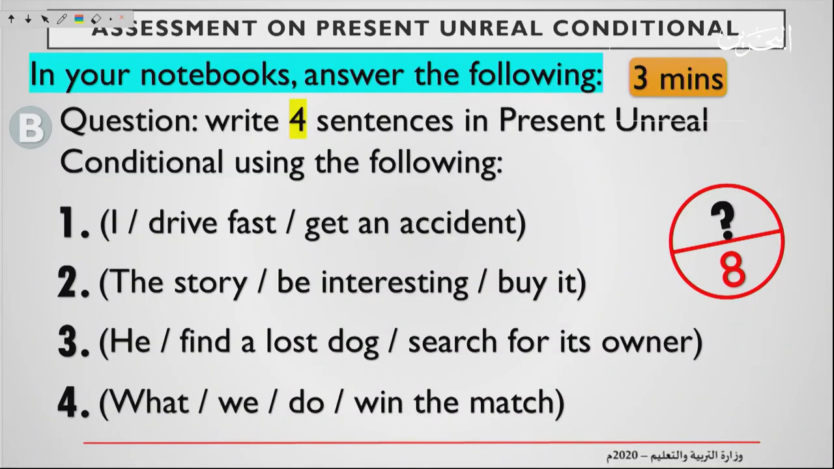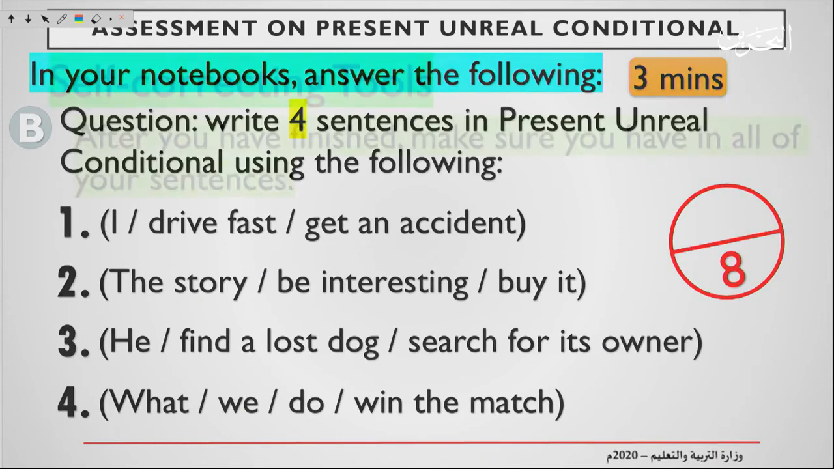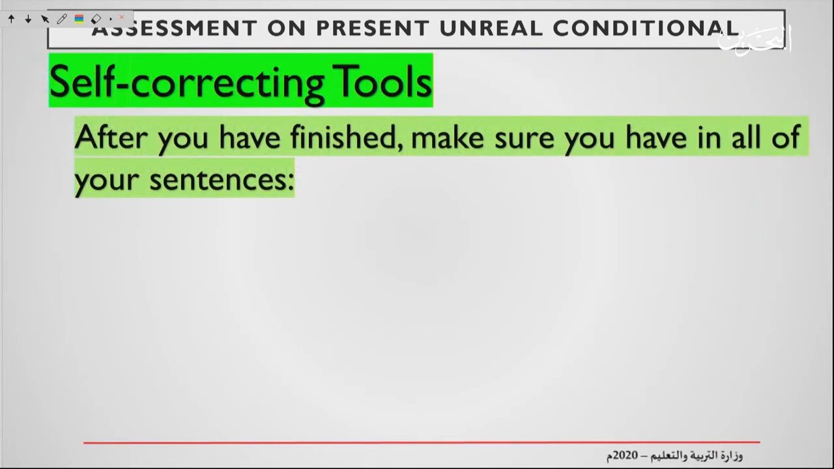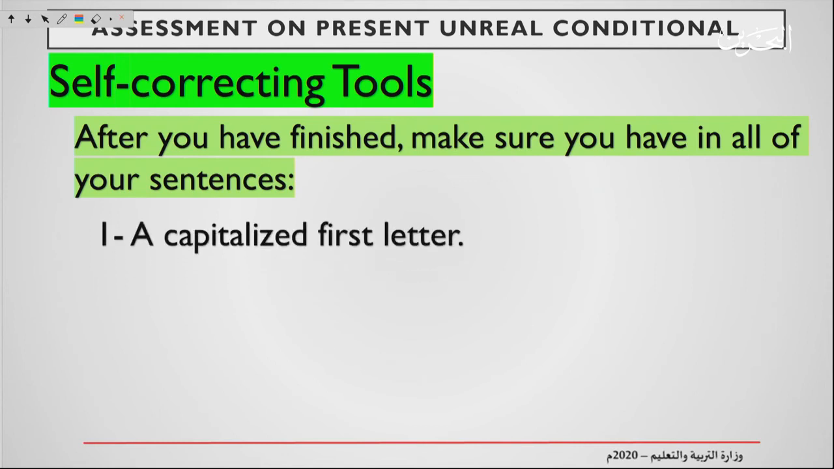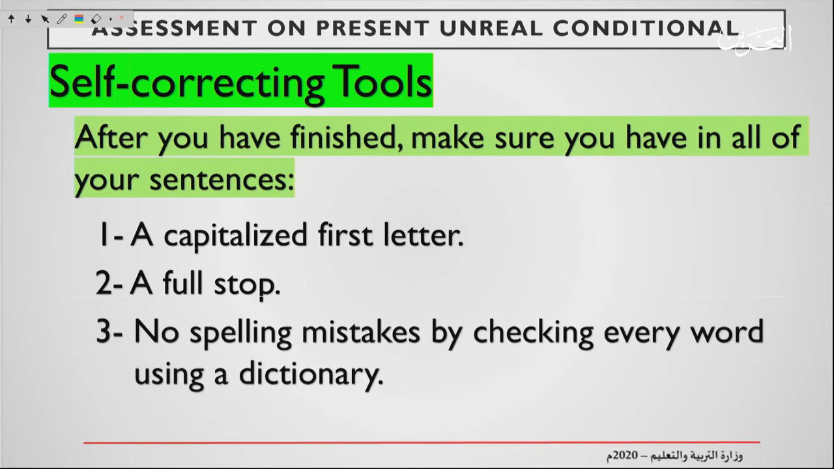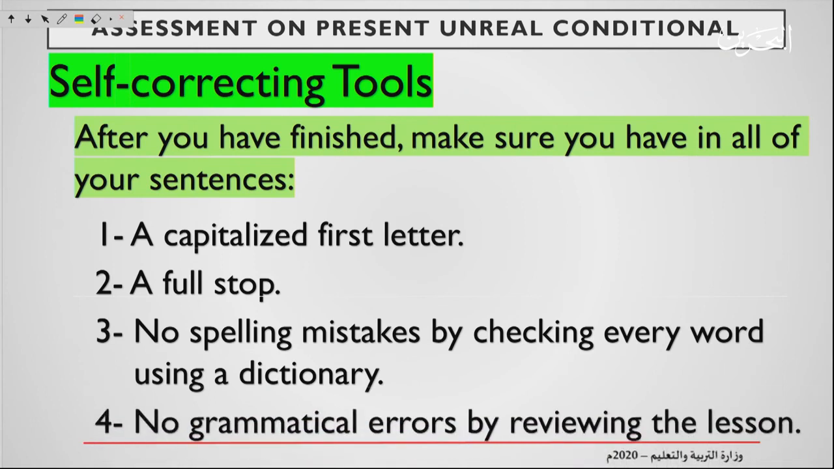All right, now let's check the answer. But before you do that, let's use the self-correcting tools. All right, after you have finished, make sure you have in all of your sentences the following. Number 1, a capitalized first letter. Number 2, a full stop. 3, no spelling mistakes by checking every word using a dictionary. Number 4, no grammatical errors by reviewing the lesson.